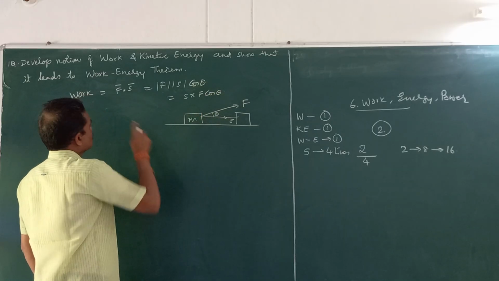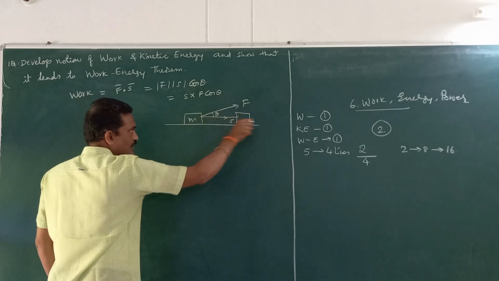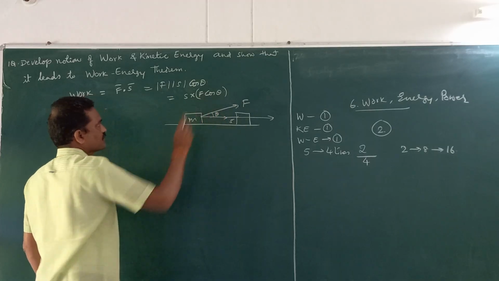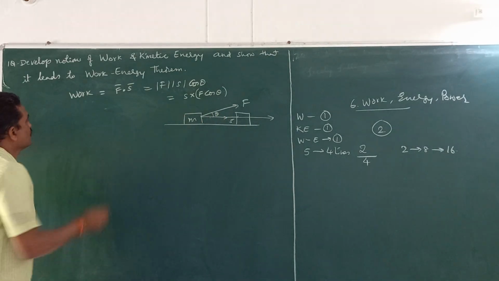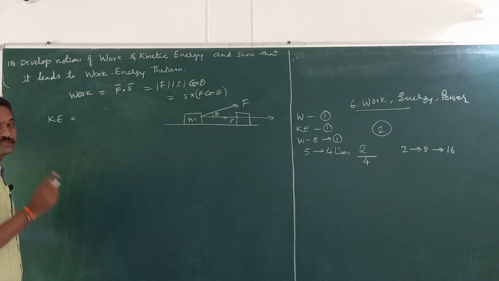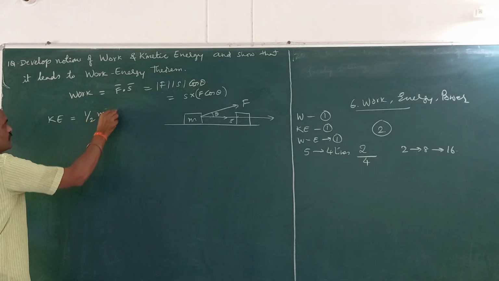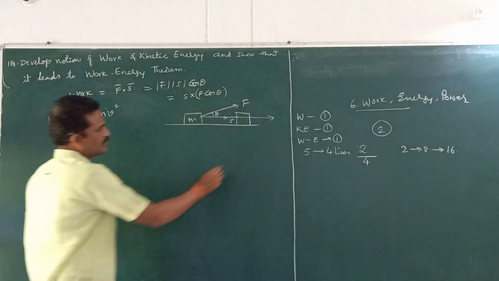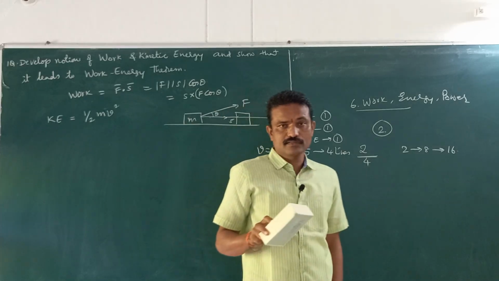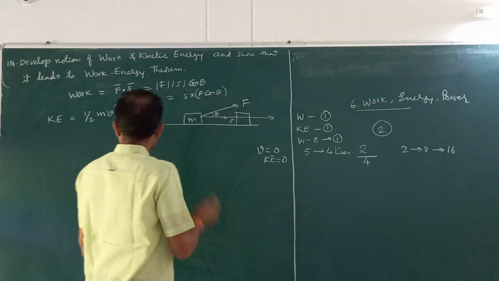What does it mean? Work in physics is defined as the product of displacement and the component of force along the direction of displacement. The component of force along the direction of displacement is F cos theta. If you write this, you will get 1 mark. Now, what is kinetic energy? All the moving objects have kinetic energy. Kinetic energy is the energy possessed by an object by virtue of its motion, and the expression for kinetic energy is half m v square. If velocity is 0, then kinetic energy becomes 0. So, if the object is at rest, it has no kinetic energy. If it is moving, it will have kinetic energy. So, these are the 2 definitions.